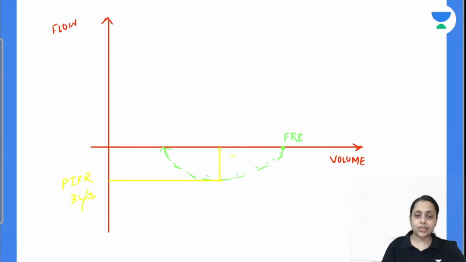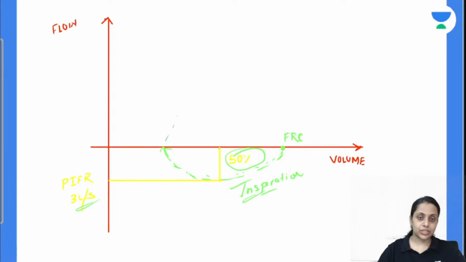And this is achieved after 50% of inspiration. This is inspiratory loop. So peak inspiratory flow rate is achieved after 50% of inspiration, and it is 3 liters per second. Now coming to the next, that is our expiratory loop.